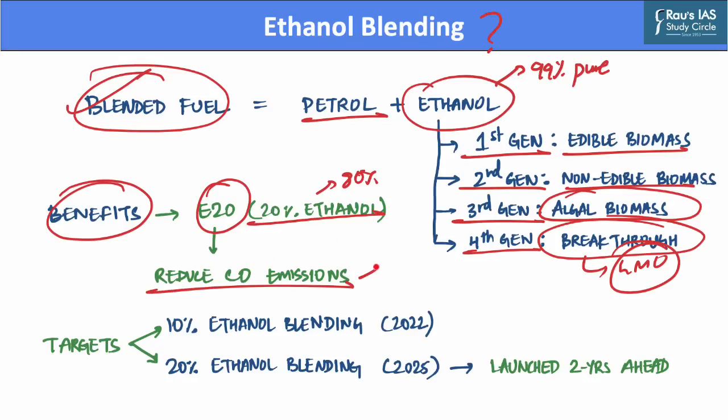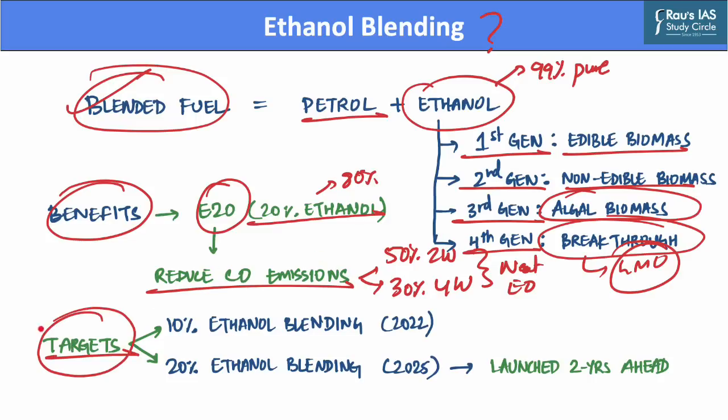For example, it is estimated that use of E20 will reduce carbon monoxide emission by 50% in two-wheelers, whereas it will also lead to a 30% reduction in carbon monoxide emission in four-wheelers. And this reduction is compared to neat petrol, which is E0. Further, the Government of India has also fixed targets related to use of ethanol blended petrol.